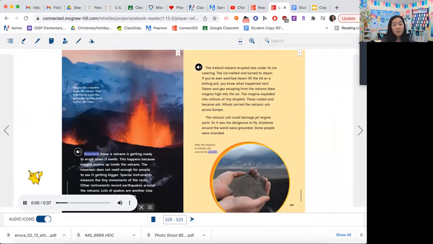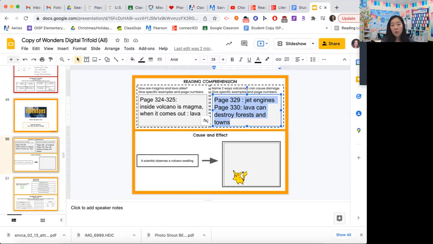Oh, right here. Scientists know a volcano is getting ready to erupt when it swells. This happens because magma pushes up inside the volcano. The mountain does not swell enough for people to see it getting bigger. So it has to be a scientist. So if a scientist observes a volcano swelling, that means that it's going to erupt soon. And I'm just going to write the word erupt, since I know that a lot of you guys are still writing, or typing, I should say.